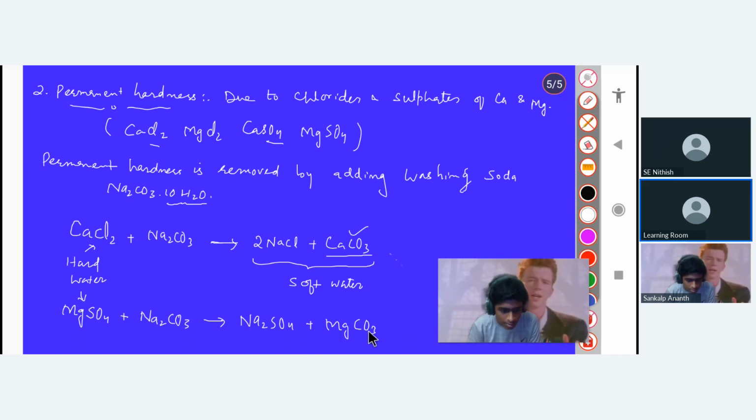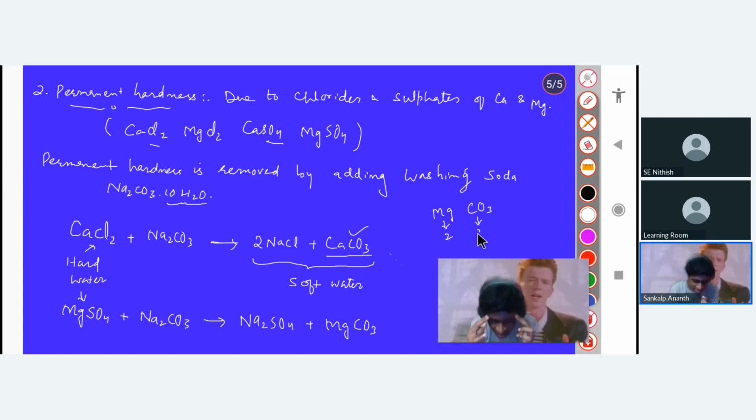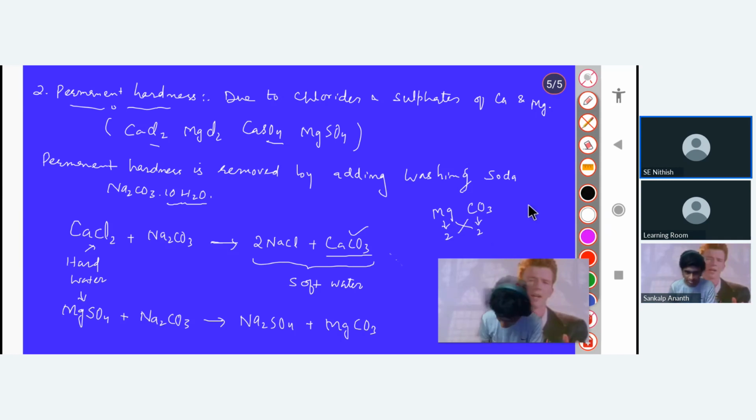I will write it here that magnesium's valency is 2. Do you remember that? Yes, 2. And the valency of CO3 is also 2 minus. They cancel out. Bicarbonate is only one minus. Exactly. So, have you got it, how to remove the temporary hardness and how to remove the permanent hardness? Yes, sir. This is very important.